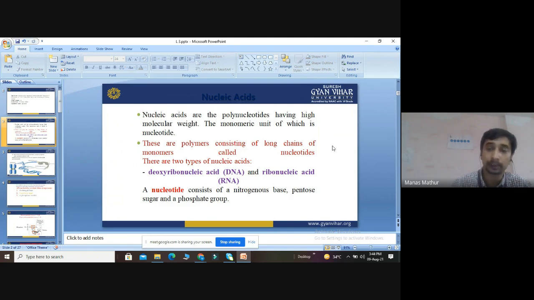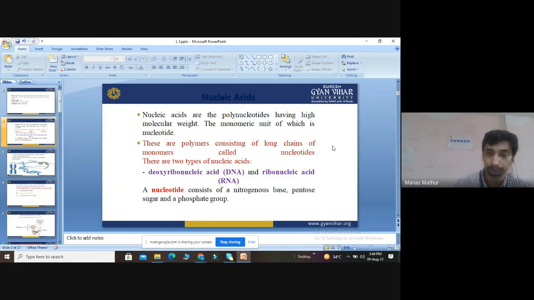These nucleotides form a very long chain, which means their molecular weight is in fact more than protein, carbohydrate, or sometimes even lipid. Based on this, there are two types of nucleic acid: DNA, called deoxyribonucleic acid, and RNA, called ribonucleic acid.